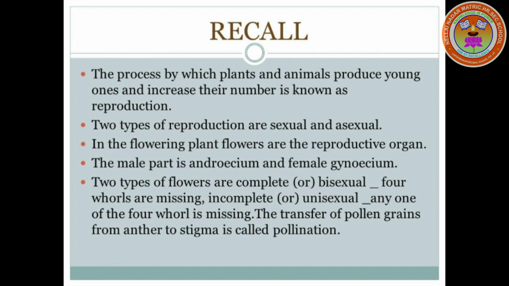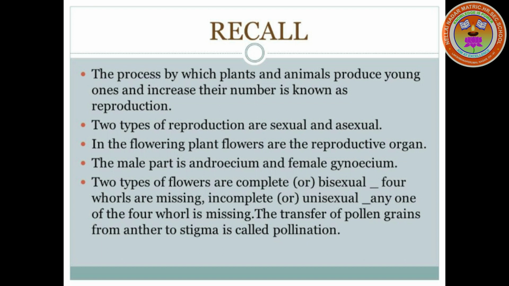The process by which plants and animals produce young ones and increase their number is known as reproduction. There are two types of reproduction: sexual and asexual reproduction. In the flowering plant, flowers are the reproductive organ. The male part is androecium and the female part is gynoecium. There are two types of flowers: complete or bisexual flower, which has four whorls; and incomplete or unisexual flower, in which any one of the four whorls is missing.